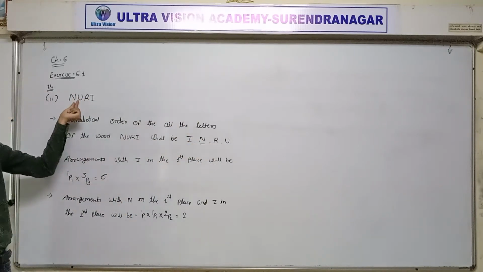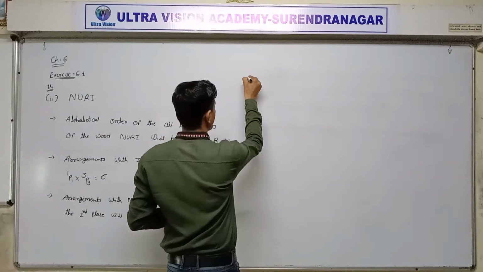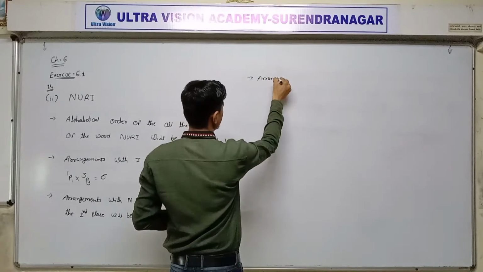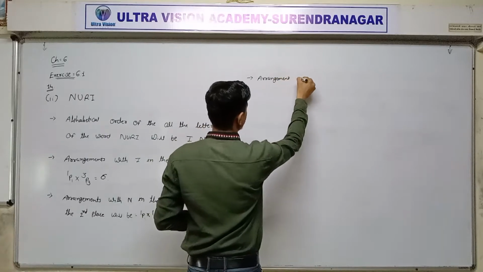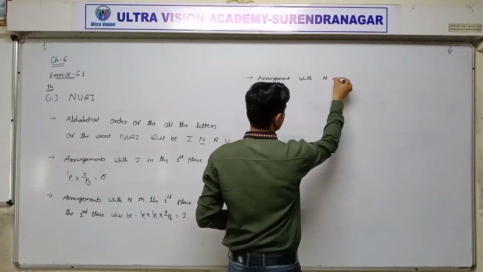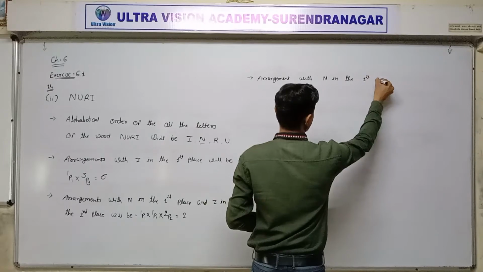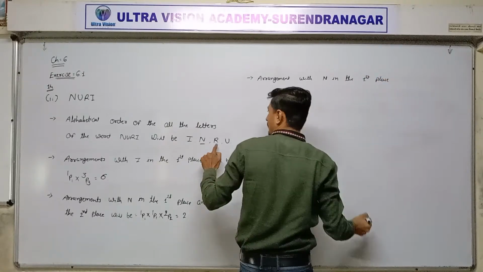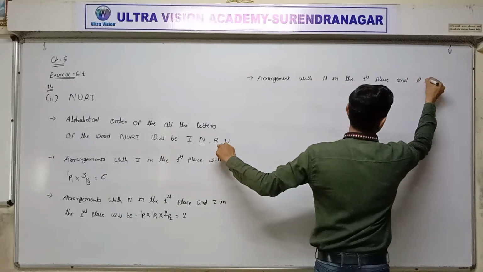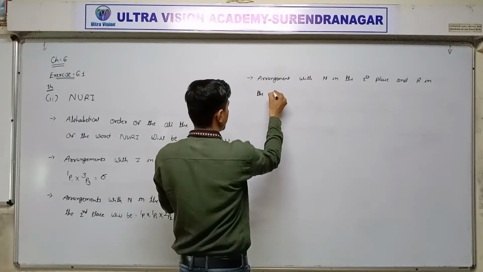Now next, in the second place R. In our word Nuri, the second place is U. Write down arrangements with N in the first place and R in the second place.